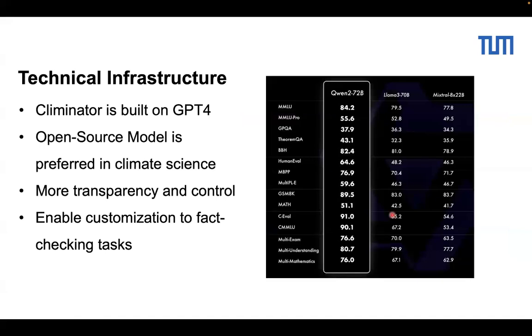And also the technical infrastructure of this paper is completely built on GPT-4. So an open source model may be needed for climate science because we need to add transparency and control. Lately, we know the new model, Tianwen, is performing better than Llama 3. So it is possibly a good model to try.